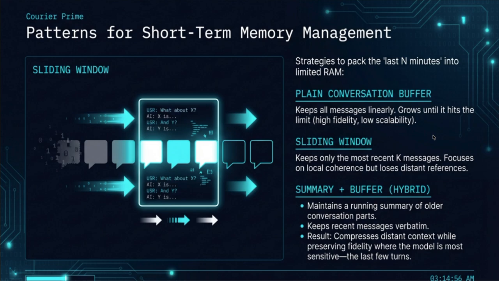The third and most advanced strategy is the hybrid summary plus buffer approach. In this pattern, we maintain a running summary of older parts of the conversation while keeping the most recent messages verbatim. The result is that we compress distant context into a few sentences while preserving the high fidelity detail where the model is most sensitive, which is usually the last few turns. This hybrid approach allows the agent to remember the general gist of a long meeting while still being able to react precisely to the latest question. It is a vital pattern for any junior engineer agent trying to stay organized.